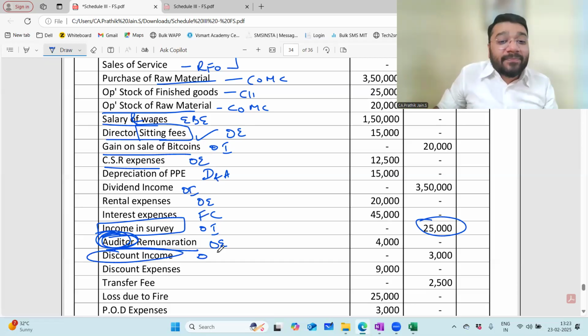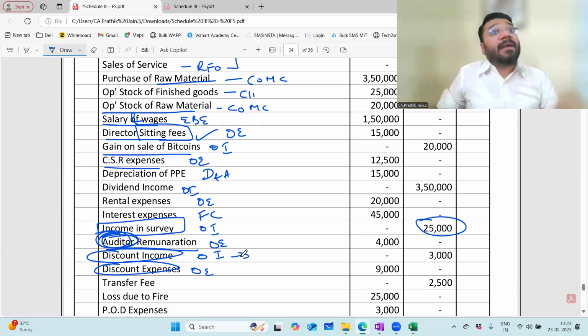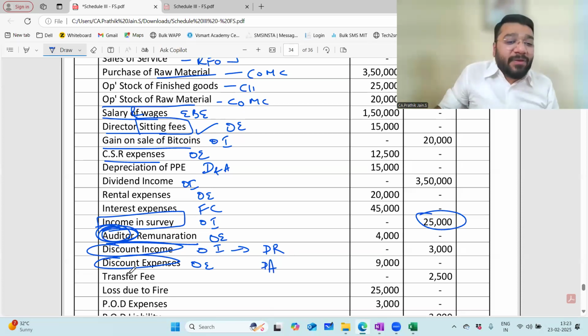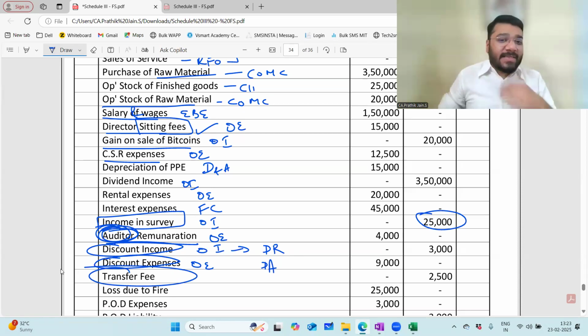Discount income goes to other income. Discount expenses go to other expenses. Discount income, another name, is discount received. Discount expense, another name, is discount allowed. Transfer fee. What is transfer fee? It is other income. That is right.